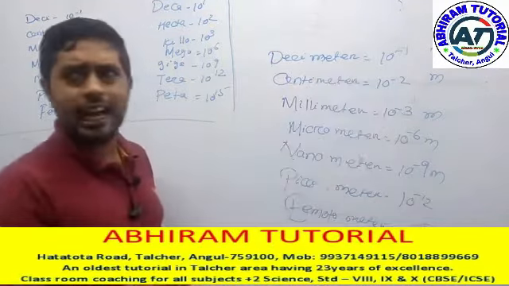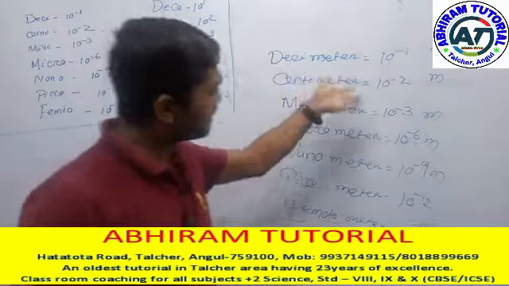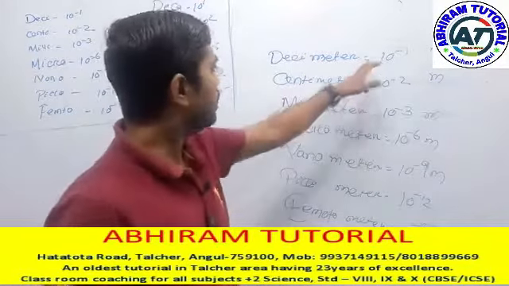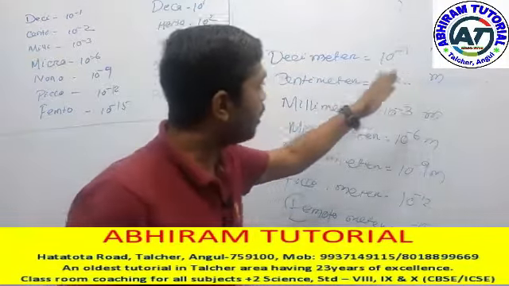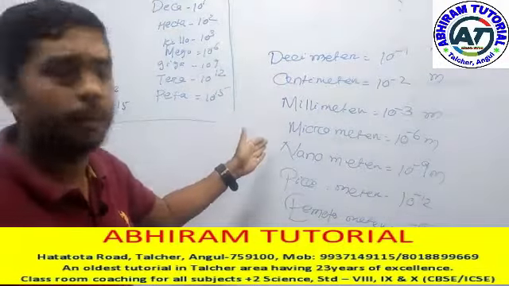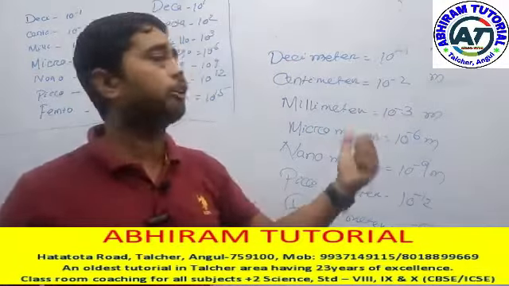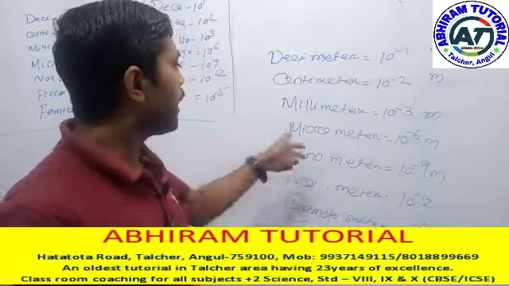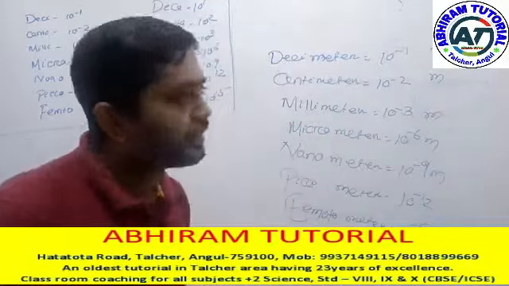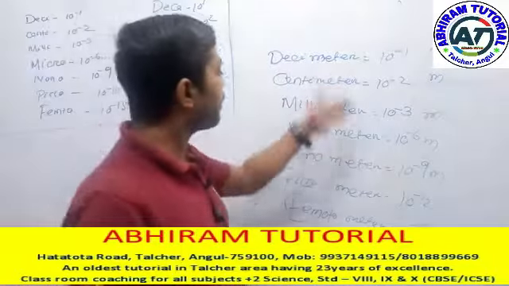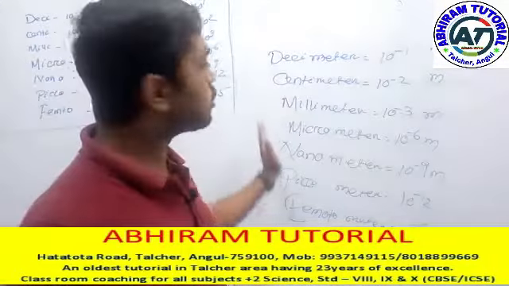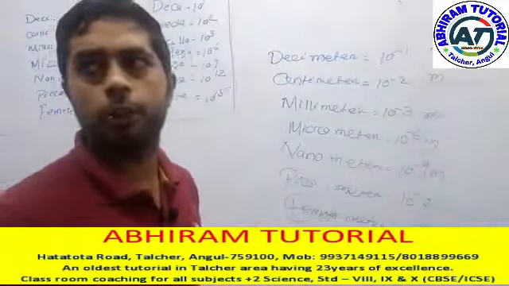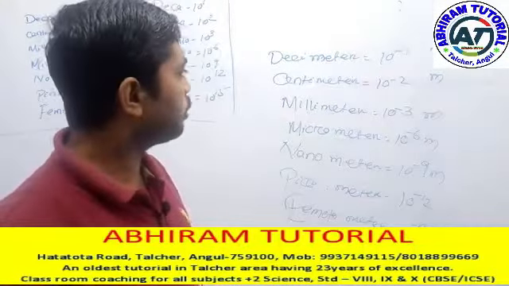So have you any doubt about these things? These are the units, also units of length. Standard unit is meter, but these are the smaller units of length. Decimeter is also a unit of length, centimeter also, millimeter also, micrometer also. These are the units of length in the form of smaller units. We have converted these into the standard form, that is meters. Have you any doubts? No.